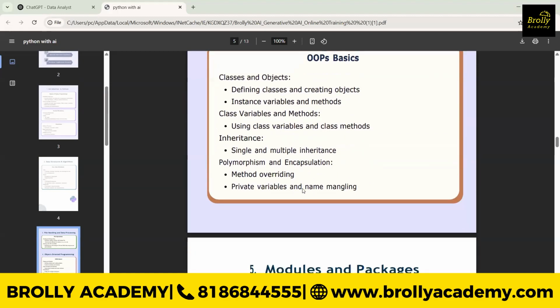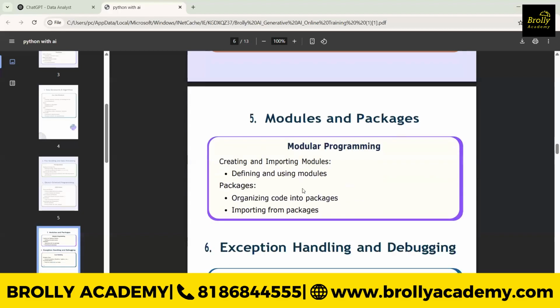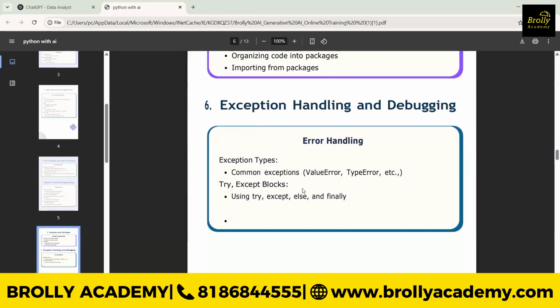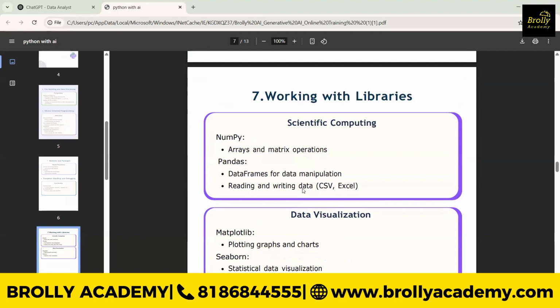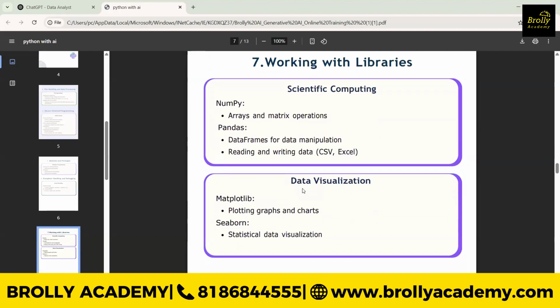Okay, so we'll understand how to create classes and how to use the classes in different models, and we will understand exception handling. Okay, and all these are the basics. So not the Gen AI yet. It is nothing but learning the Python programming.